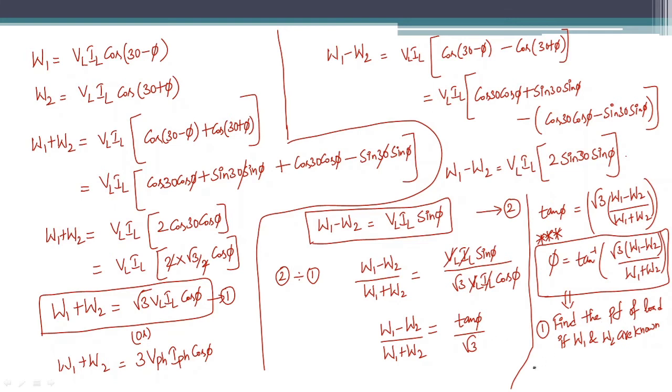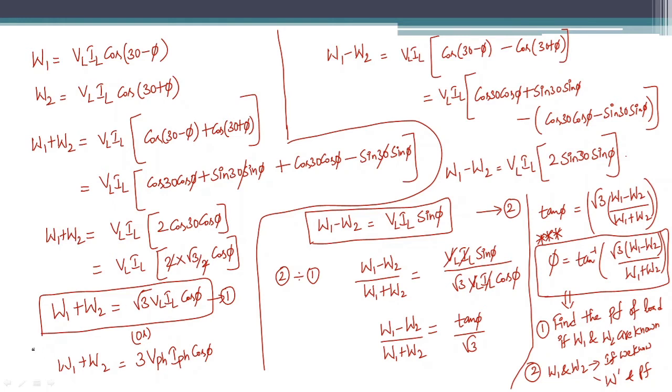And also we can find the powers W1 and W2 if we know the total power, let me call it W, and the power factor. If you know the total power consumed by the load and the power factor of the load, this equation helps us to find W1 and W2 values, and also to find the power factor of the load if W1 and W2 are known to us.